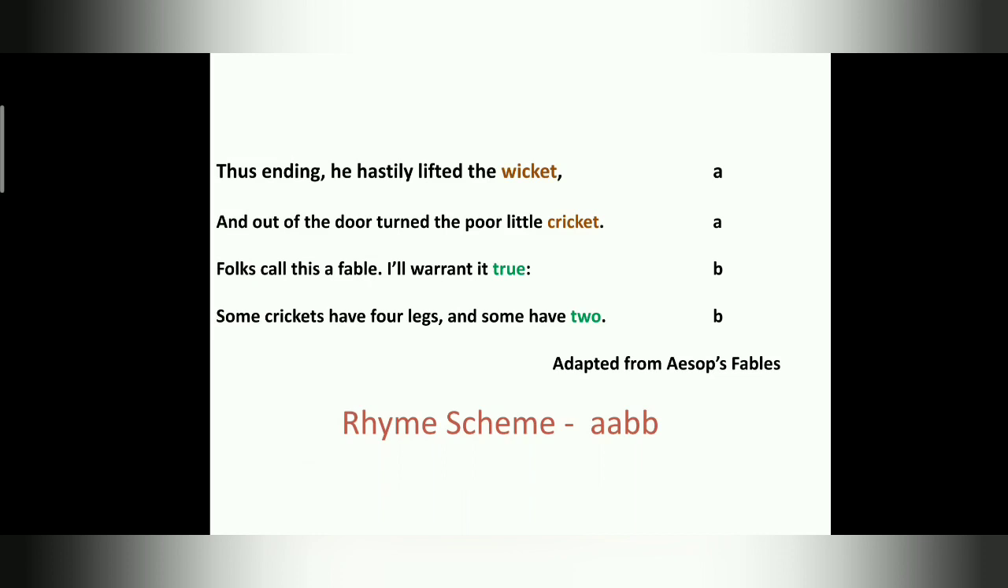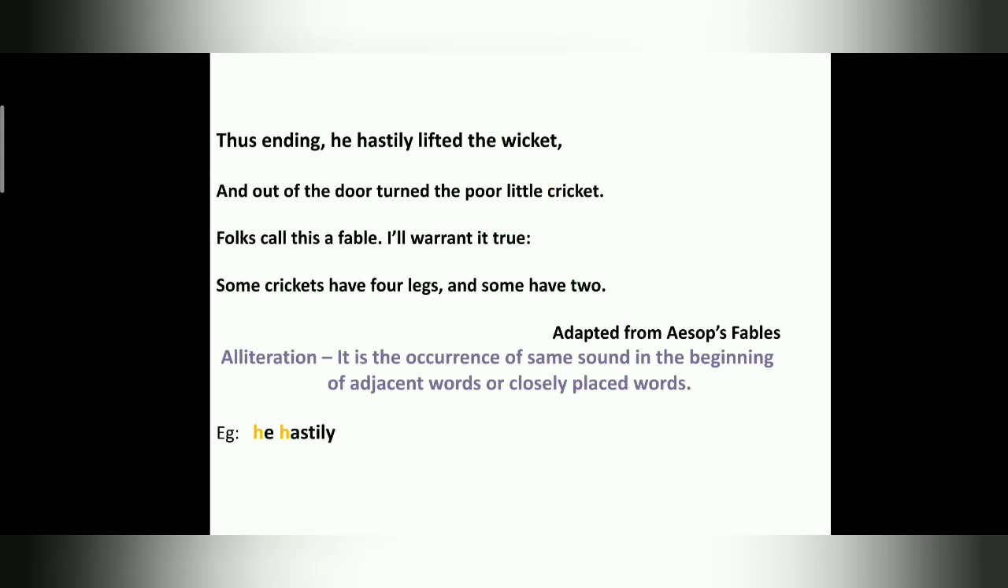Now the last stanza, we have only 4 lines. Now we'll see the rhyme scheme. Wicket, cricket, true, two. So wicket, cricket, we give A, alphabet A. True, oo sound, two, oo sound. So the sound we have to see, not the spelling children, as you all know it. So we give B. So the rhyme scheme of this last stanza is A, B, B. Is this clear? Now we'll move on to the poetic devices of this particular stanza.